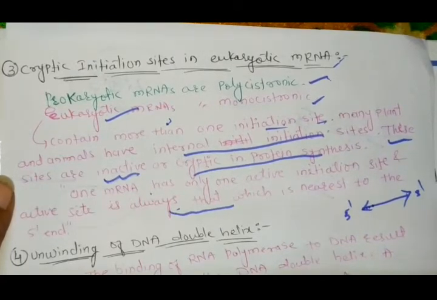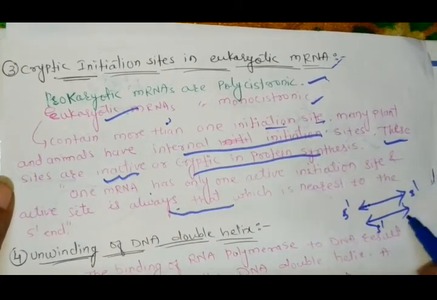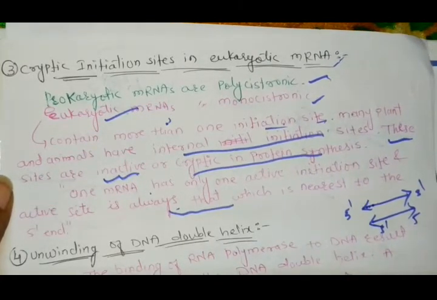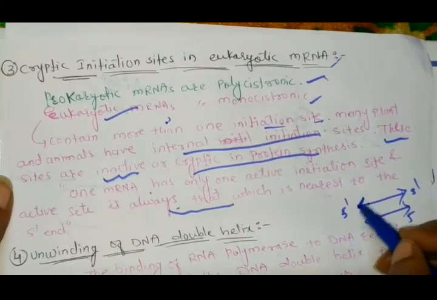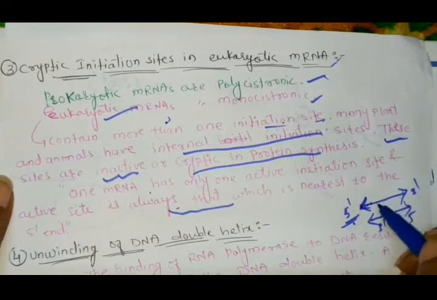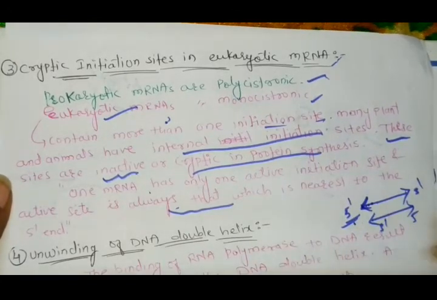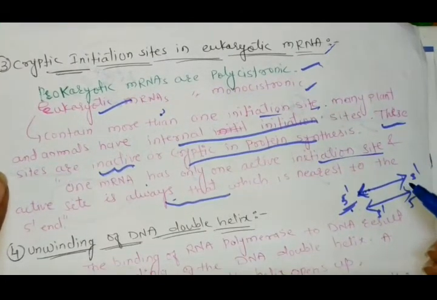That's why the formation of one mRNA requires one active initiation site, which is always nearest to the 5 prime end. Whichever initiation site is present in the position nearest to the 5 prime end will be active, and this site helps in the formation of the mRNA.